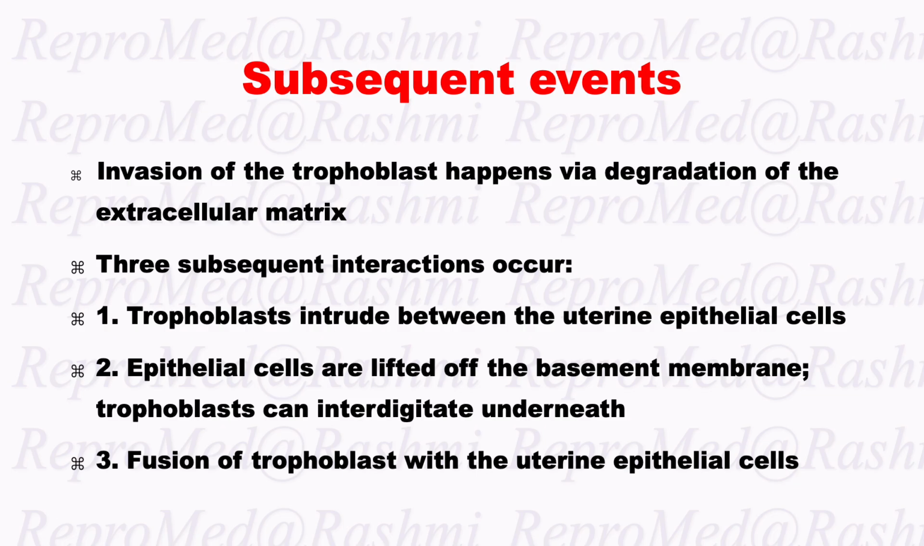Subsequent events. Invasion of the trophoblast happens via degradation of extracellular matrix. 3 subsequent interactions occur. Trophoblasts intrude between the uterine epithelial cells. The epithelial cells are lifted off the basement membrane. The trophoblasts can interdigitate underneath. Finally, fusion of trophoblast with the uterine epithelial cells.